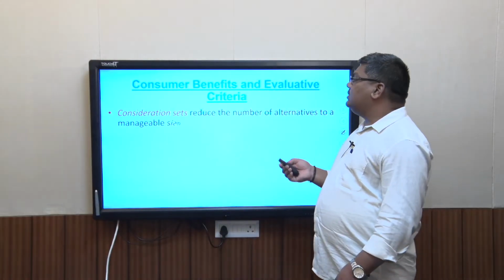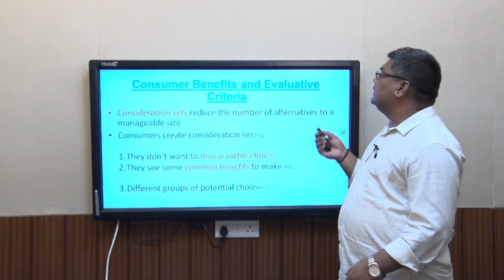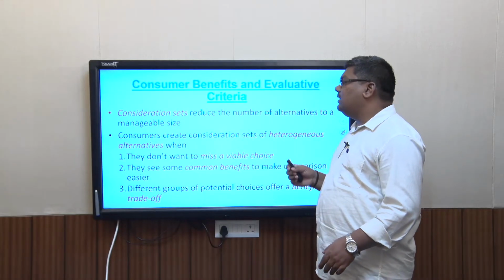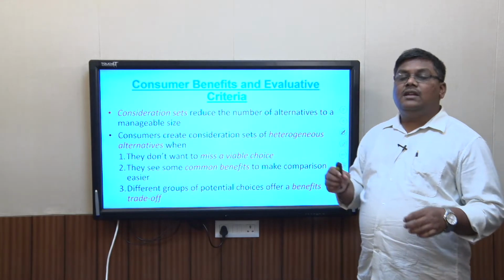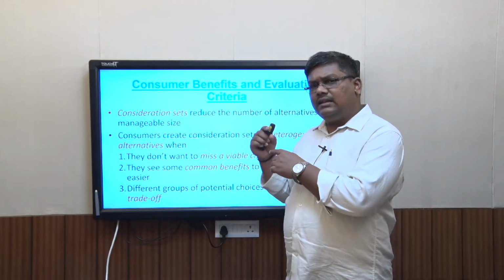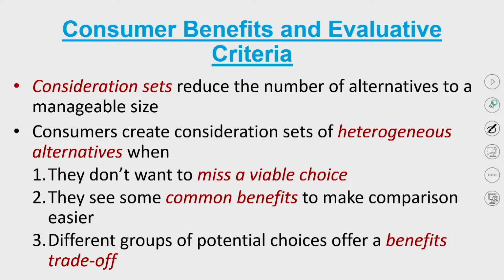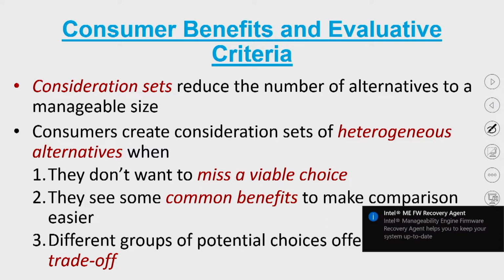So how does the consumer do this alternate evaluation, and what criteria do they have? From the last lecture, if you remember, we looked into something called memory set criteria for minimizing the number of brands available to you.